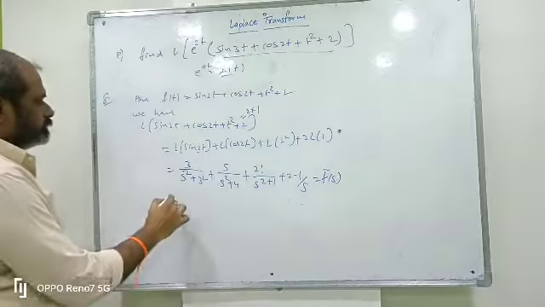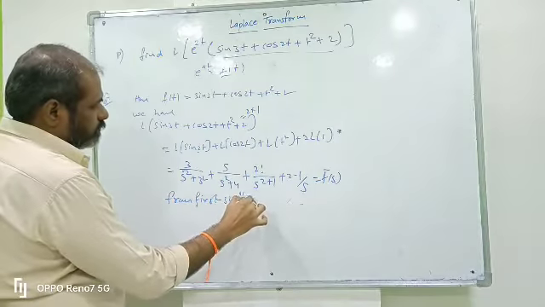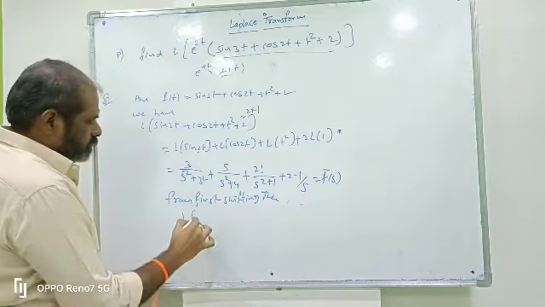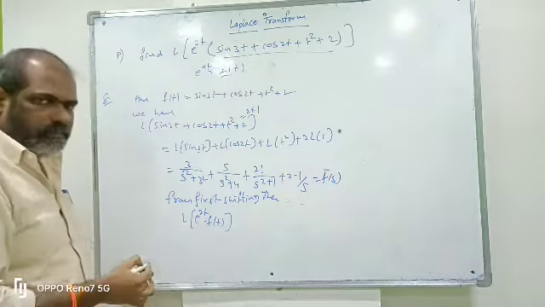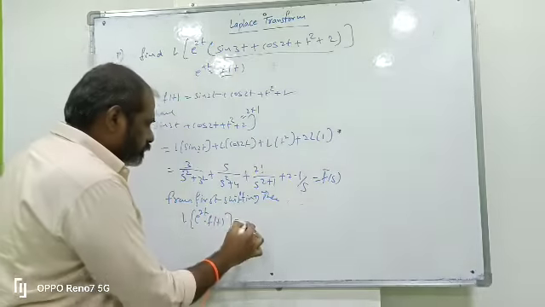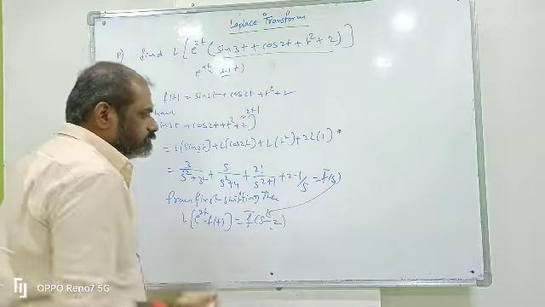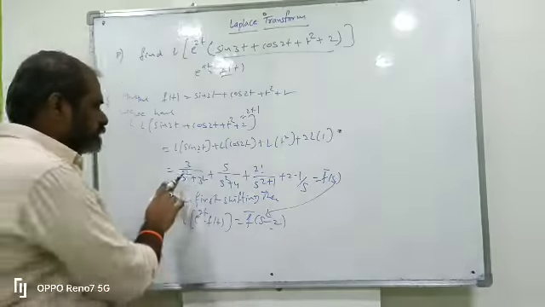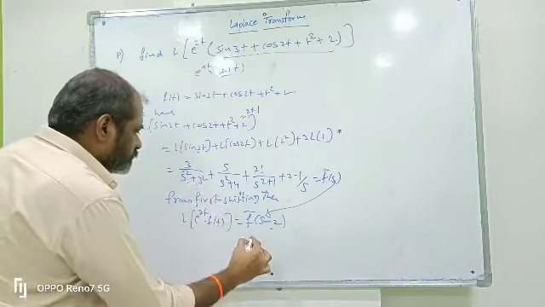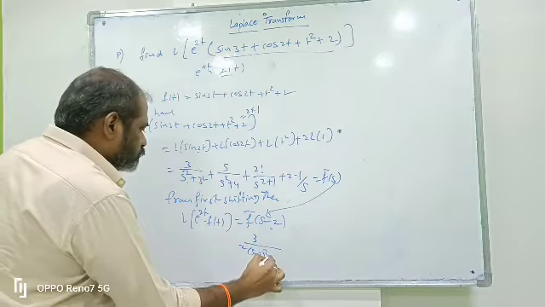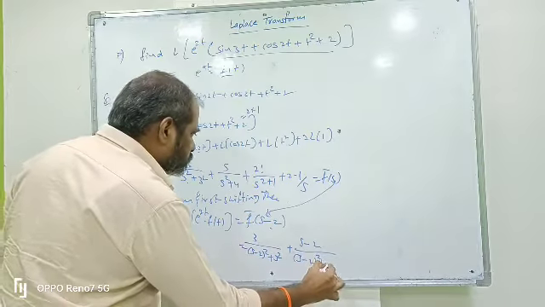But we have the first shifting theorem. From first shifting theorem, L of e power 2t into f of t is f bar of s minus a, a means 2. So s transforms to s minus 2. So replace s by s minus 2. So we have 3 by s minus 2 whole square plus 3 square plus s minus 2 by s minus 2 whole square plus 4.